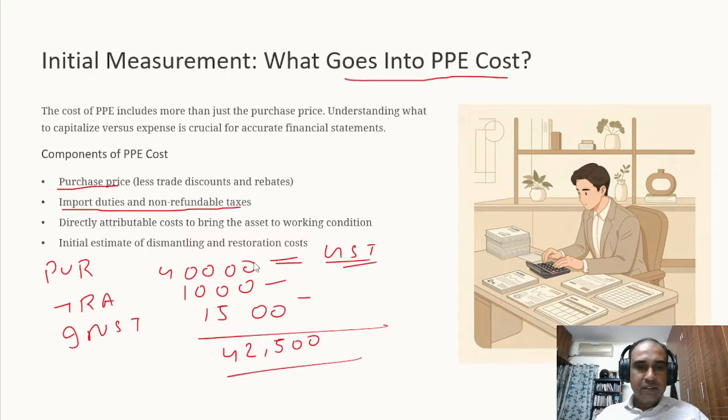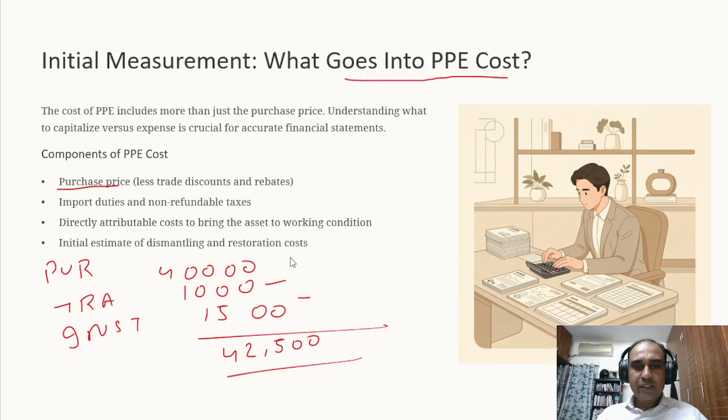Okay, let me break this down into two. 40,000 rupees for a moment. You forget about the GST part of it. Let's keep it simple. I will talk about GST separately. 40,000 rupees is the purchase price. Transportation is 1,000. Installation is 1,500. The amount to be capitalized is 42,500.